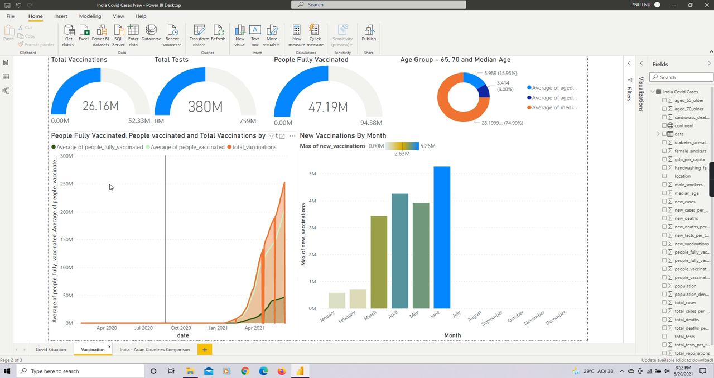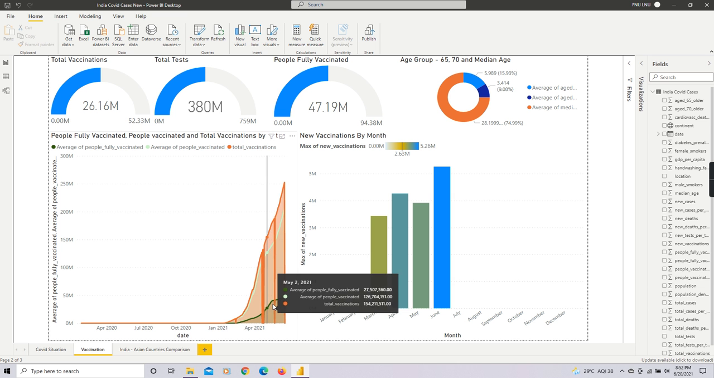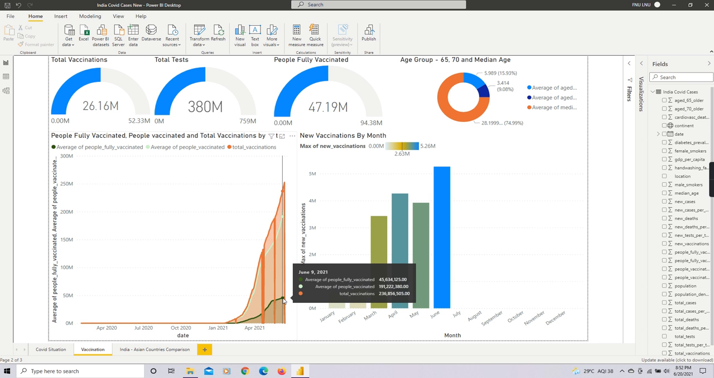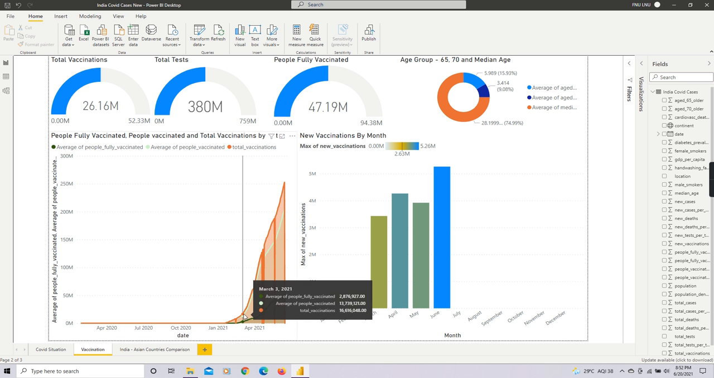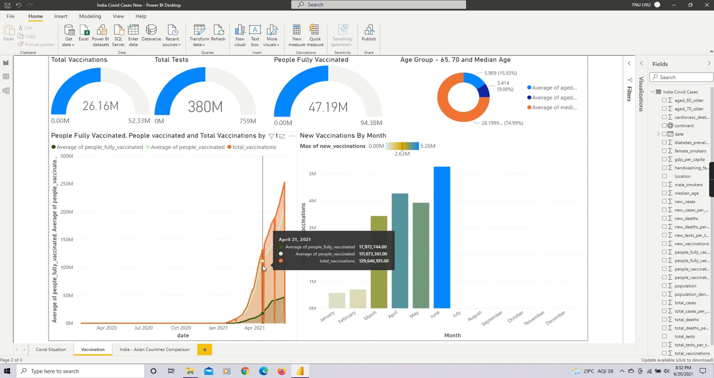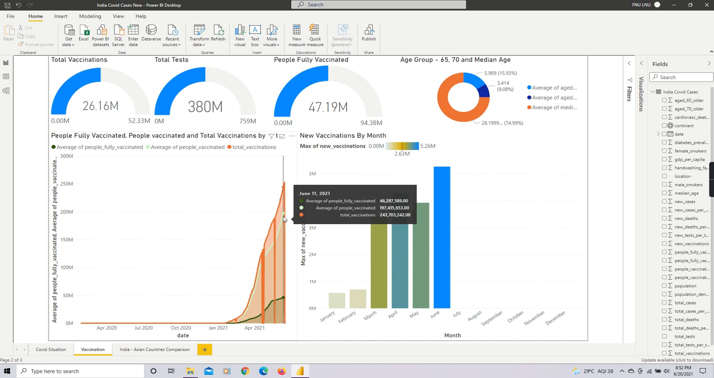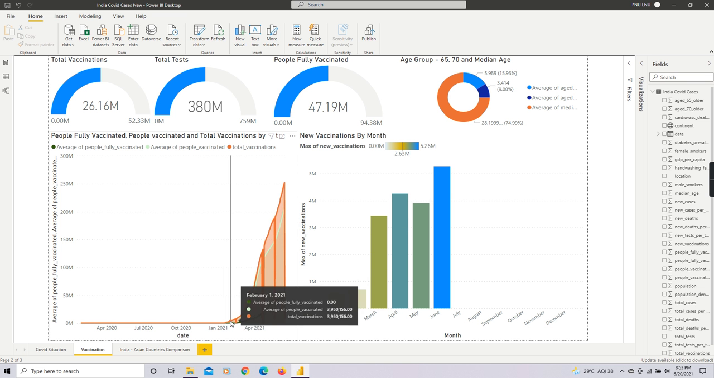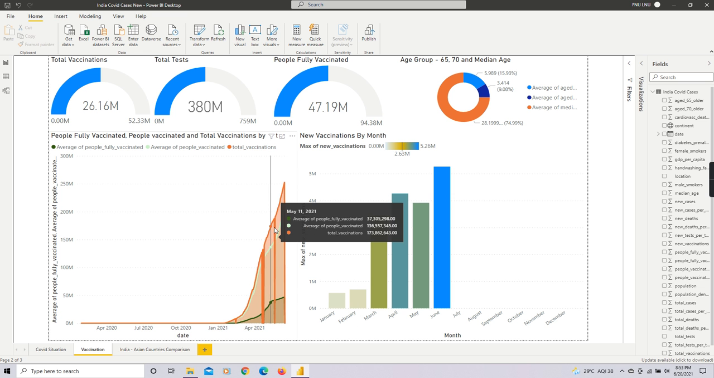Now coming down to this visualization: people who are fully vaccinated, people vaccinated, and total vaccinations by date. Here we can see this green line. This green line represents the people who are fully vaccinated, and it is quite increasing, which is good for India. And this middle light green line represents the people who are vaccinated, that is they have taken the single dose, and which is also increasing from January 2021. And this orange line represents the total vaccinations which have been done in India,